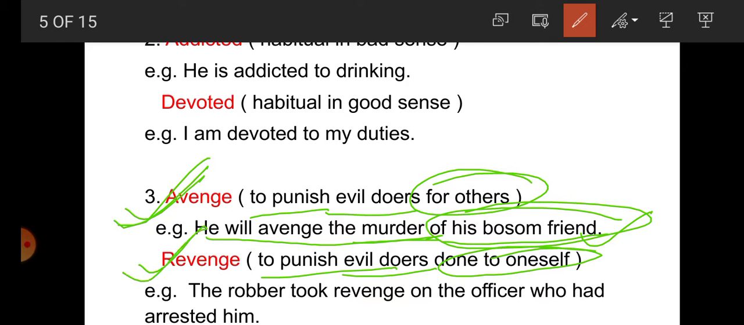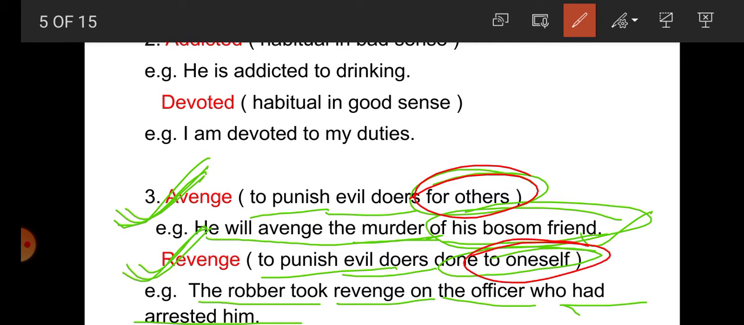Now next, students, revenge means to punish evildoers for wrong done to oneself. The robber took revenge on the officer who had arrested him. The officer arrested him, that's why the robber took revenge. For whom did he take revenge? For himself only. That's why revenge is used here. So students, avenge and revenge both mean to punish evildoers, but avenge is used for others and revenge is used for oneself.